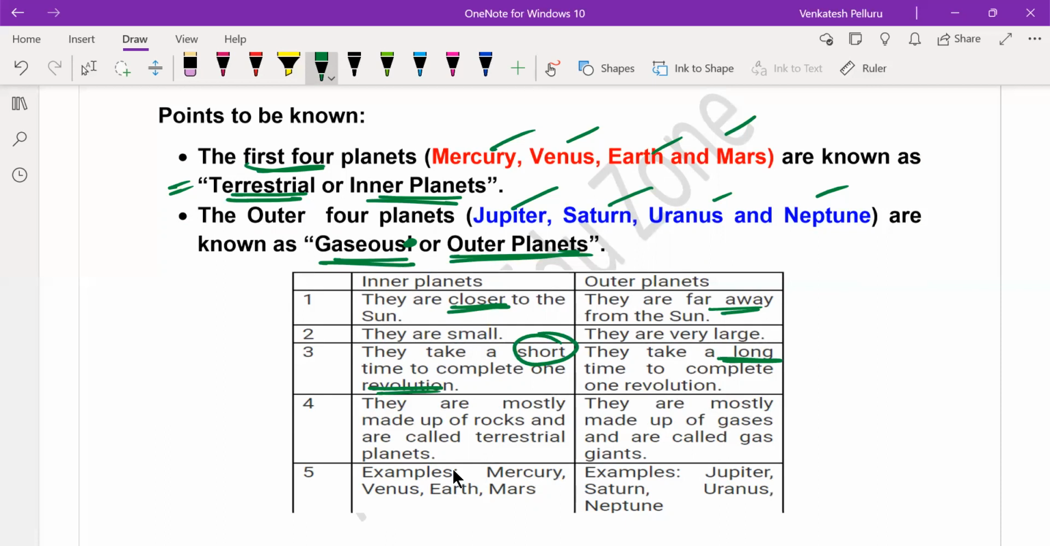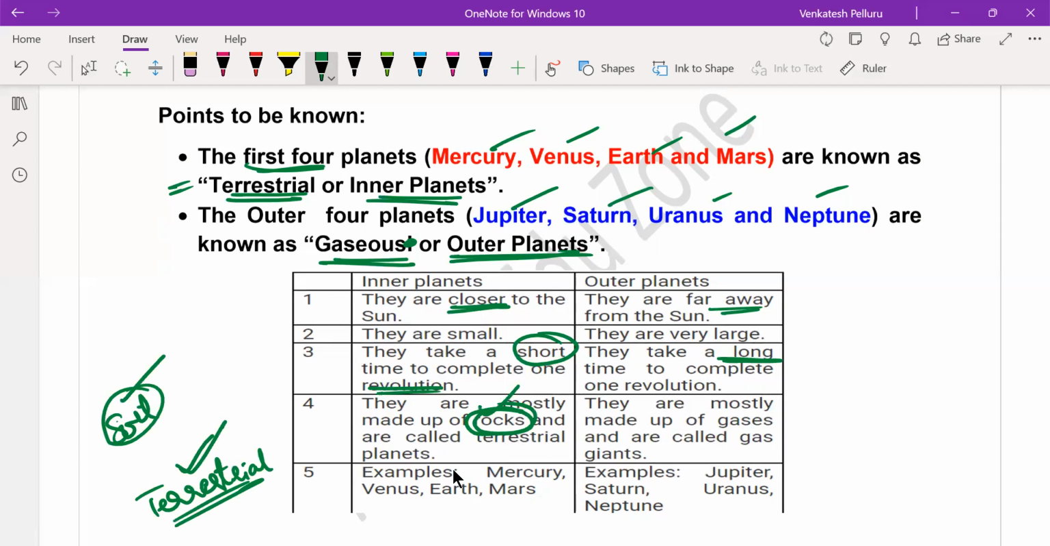They are mostly made up of rocks. That is why we call them terrestrial. Terrestrial means which has land. Land is generally formed by what? Rock or even soils. Soils are formed from where? Rock itself. So if the material that composes the surface is formed from rock, then we call such surfaces terrestrial surfaces. So generally the first 4 planets have a rocky composition, hence we call them terrestrial.